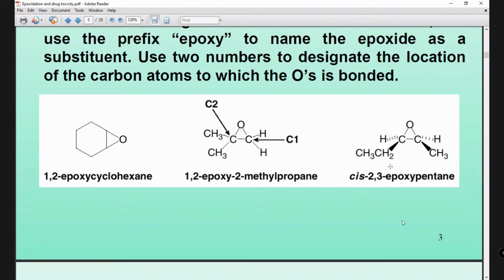I have some epoxides here, and also here. One is 1,2-epoxy-2-methylpropane and cis-2,3-epoxy pentane. I can also ask you which one will be more unstable and more reactive. This will be your question, so you need to answer.